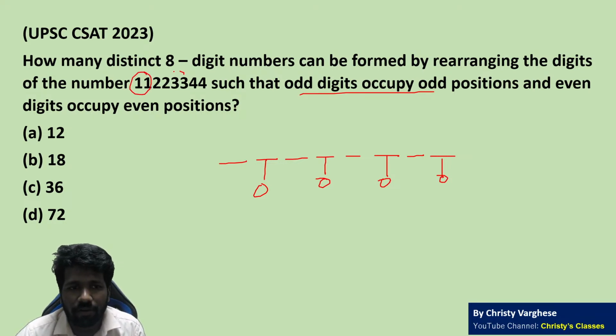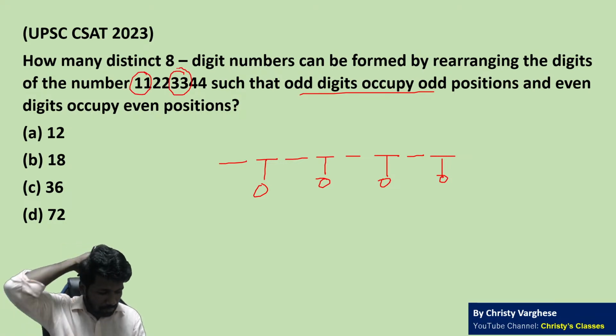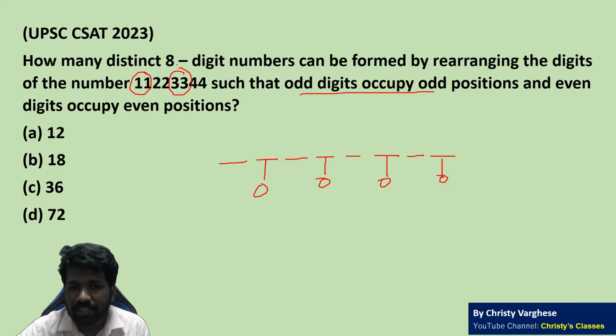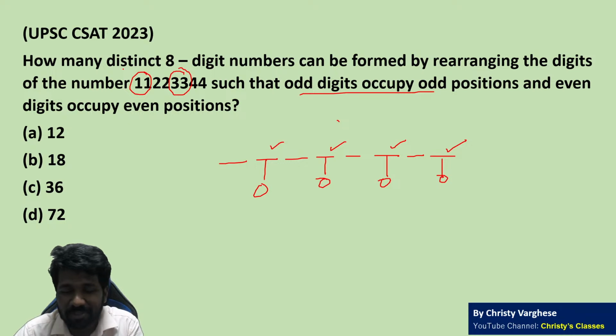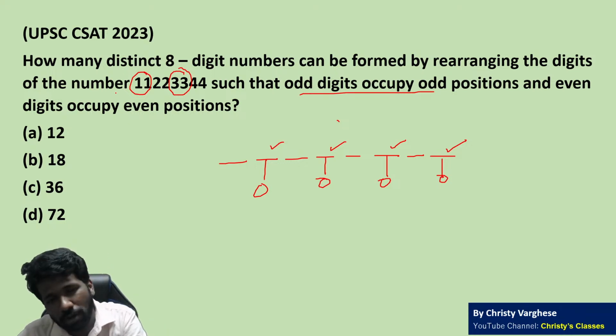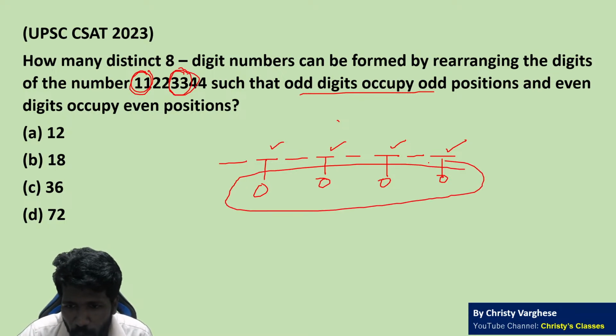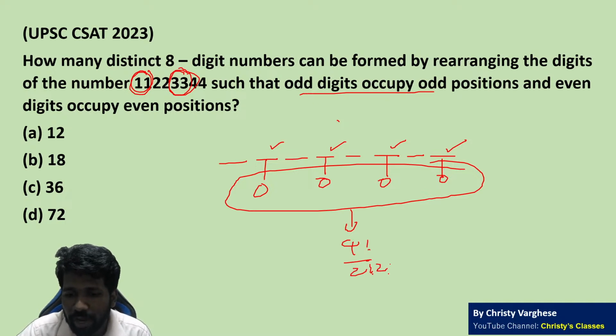Odd digits are 1, 1, 3, 3. These we have to fill only in the odd positions. There are 4 positions, and there are 4 digits. So how many ways can you rearrange? 4 factorial ways. But 1 is occurring twice, 3 is occurring twice. So to fill the odd positions, there are 4 factorial by 2 factorial, 2 factorial ways.